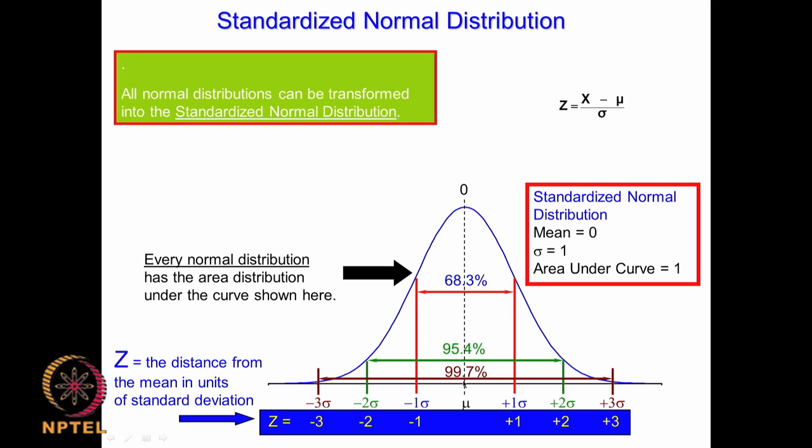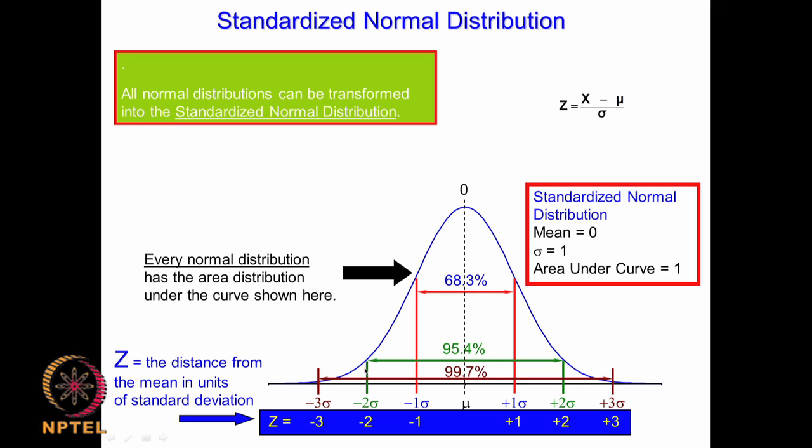So when you say plus or minus 1 sigma, this area is 68.3%. That means the remaining area, this plus this, is approximately 32%. Similarly, plus or minus 2 sigma, this area is 95%. When you say 95%, the remaining area is 5%. That means this side will be 2.5% and this side will be 2.5%, assuming it to be symmetric. Similarly, plus or minus 3 sigma, if we call this 99%, the remaining outside will be totally 1%. That means this side will be 0.5%, this side will be 0.5%.